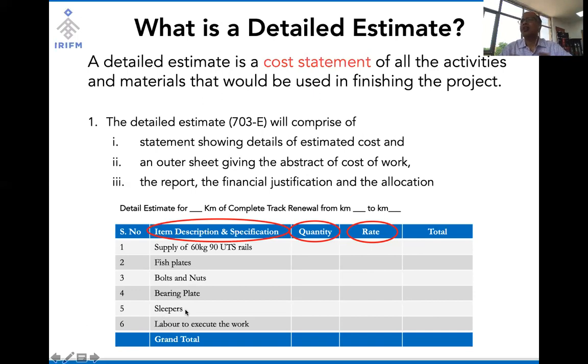Now sleepers are, as you are aware, of various types. There are PCC sleepers, so precast concrete sleepers. There could be steel sleepers. So depending on what type of sleeper, we can have a different contract for sleepers, and then we can have a different contract for supply of labor. So one detailed estimate or one work can have multiple tenders, right?